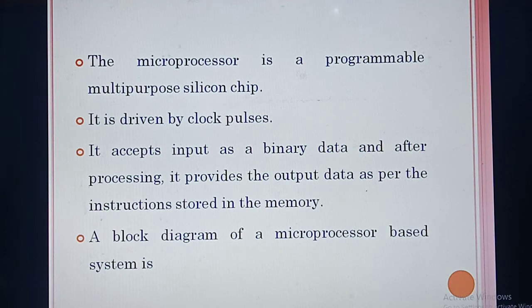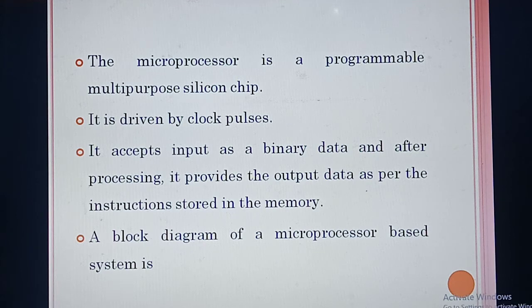Clock pulse means normal timing, like the hours, minutes and seconds we tell. In the same way, the microprocessor needs to work based on the clock pulse. This microprocessor always accepts binary data as the input. You have already studied in computer that whatever you give as input is converted into binary data. What do you mean by binary data?